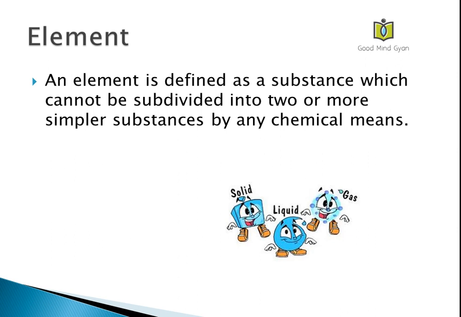What is an element? Element is defined as a substance which cannot be subdivided into 2 or more simpler substances by any chemical means, that is by any chemical methods. For example, if you take gold, that is aurum, Au, okay, you try to divide it, you will only find gold, okay, so it cannot be subdivided. It will remain the same when it is divided into 2 or more simpler substances.